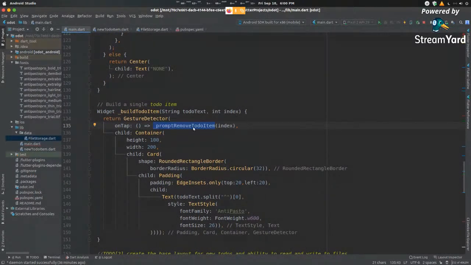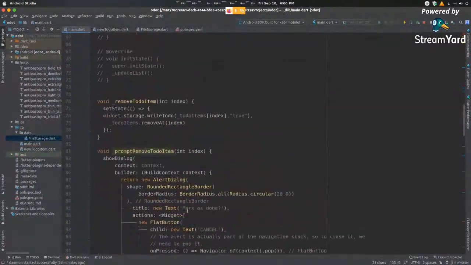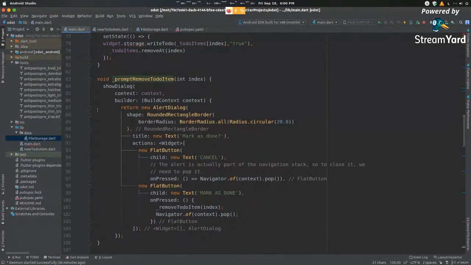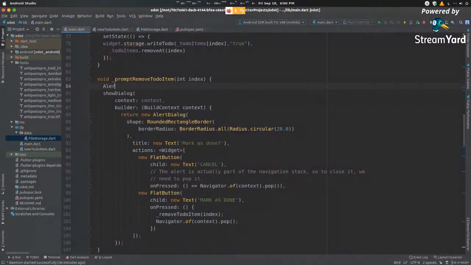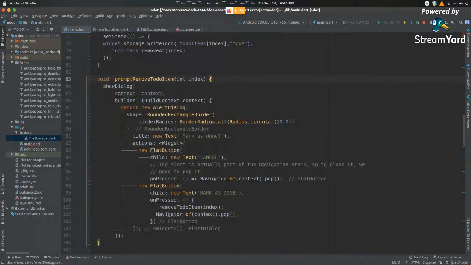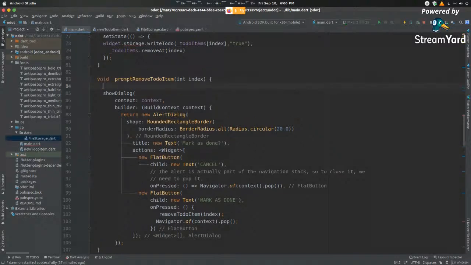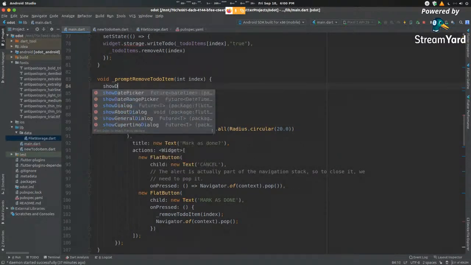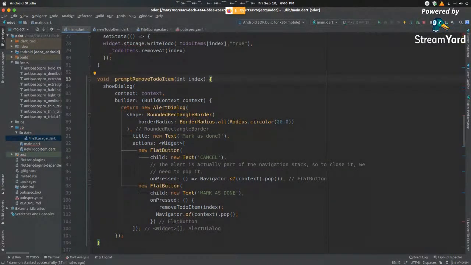The next thing we need to do is build this function over here, this prompt remove to-do item. If we go up top here, you can see that I have it built and ready. What does this do? This shows a dialog. If you have experience in Android, you would know that there's a full-fledged alert dialog dot create, and it keeps going. It's a pretty lengthy piece of code. In Flutter, on the other hand, in order to show a dialog, you just type showDialog. That's it. It'll automatically take care of showing the dialog with a particular size, shape, and color according to the platform.